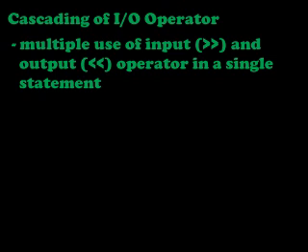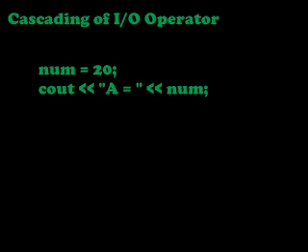Here is one example. num equal to 20. cout output operator "A equal to" output operator num. Here are two lines of program. In the first line, the value 20 is stored in the num variable. The second line is a cout statement. Here two output operators are there.